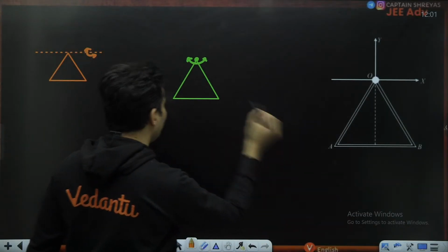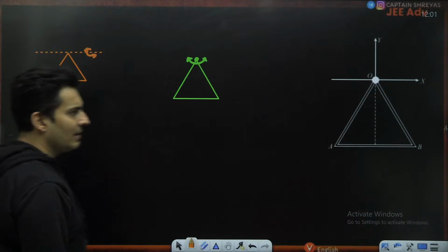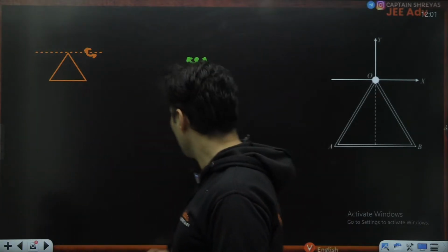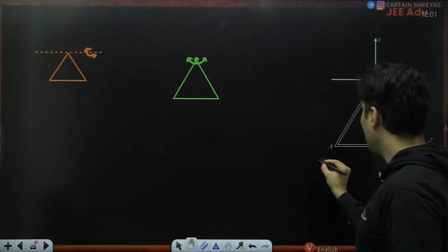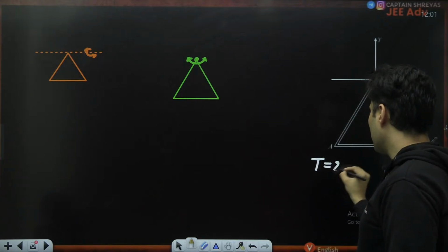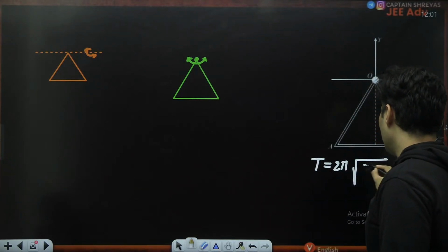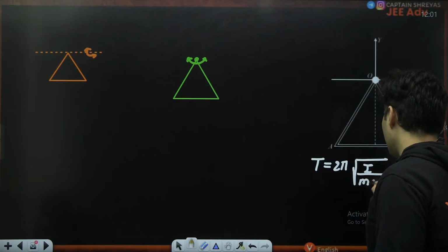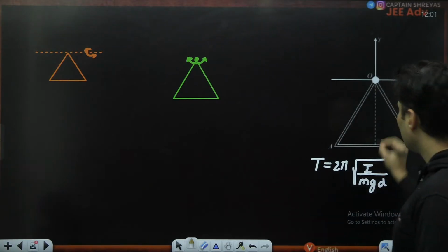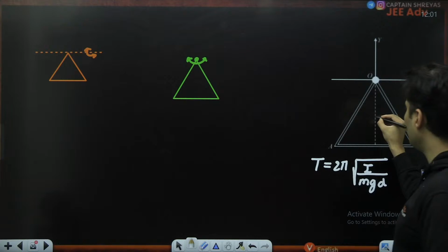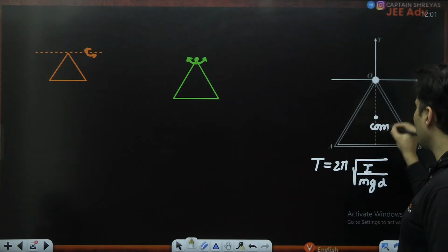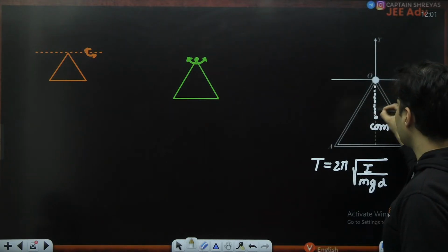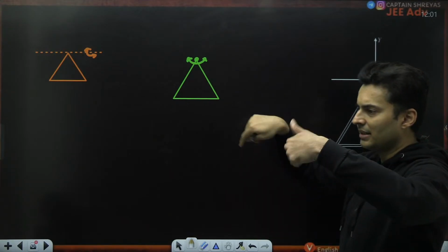In both the cases, the center of mass is at the same distance. Remember the usual formula for time period: 2 pi under root moment of inertia by m g d. The center of mass is exactly over here, so this distance will be d whether you rotate it like this or like that.